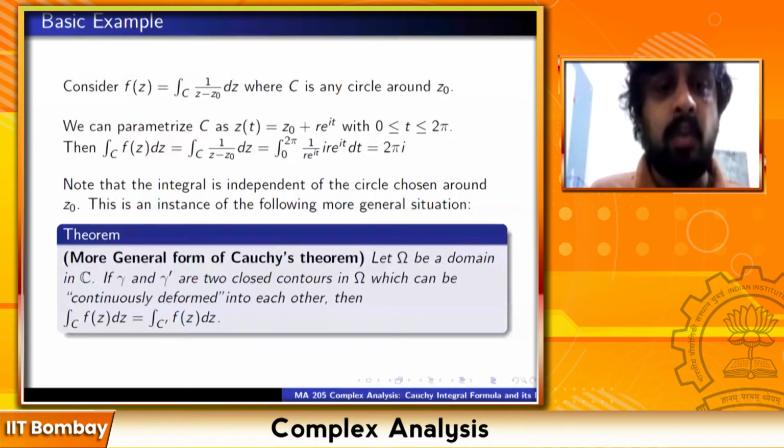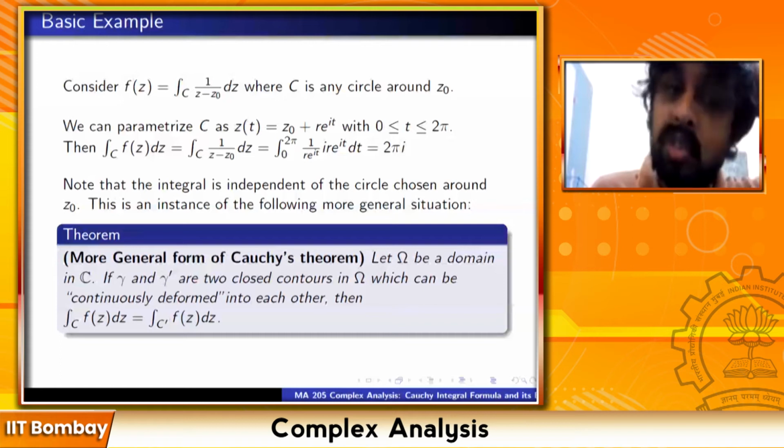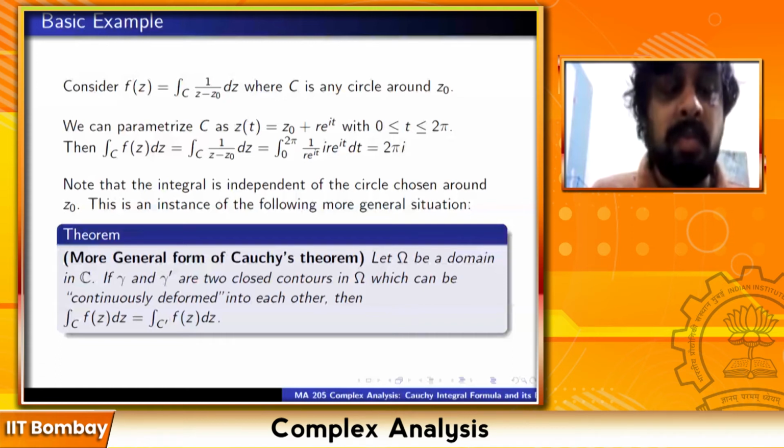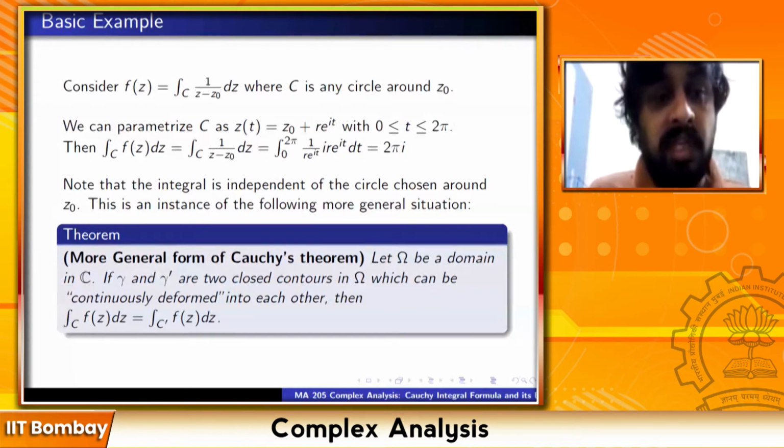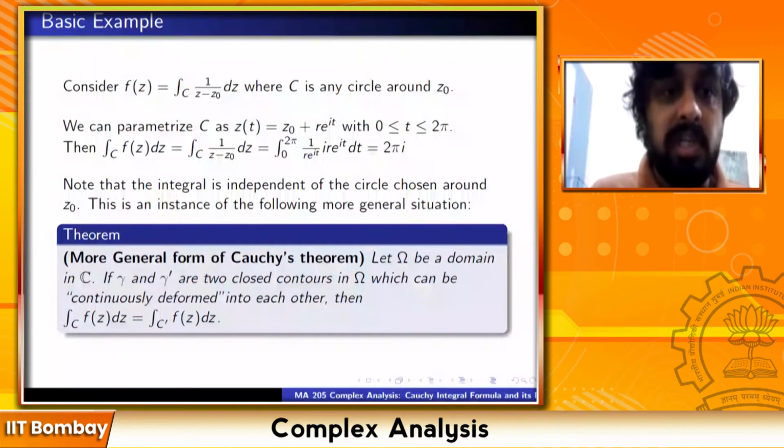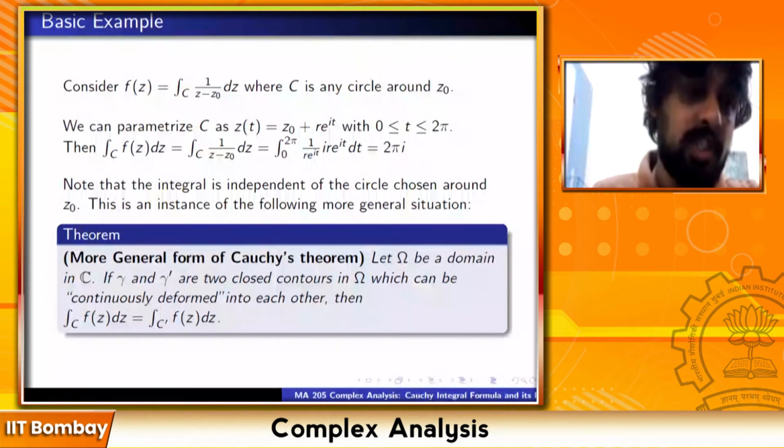For example, take the annulus, the region between two concentric circles. Gamma may be one loop going around the annulus. Gamma prime might be another loop going around the annulus. Now, in between gamma and gamma prime, you may have some loop which does not go around the annulus. It's a small loop which does not go around. Then neither gamma nor gamma prime can be deformed into gamma double prime. So let's move on. So this is the more general form of Cauchy's theorem.